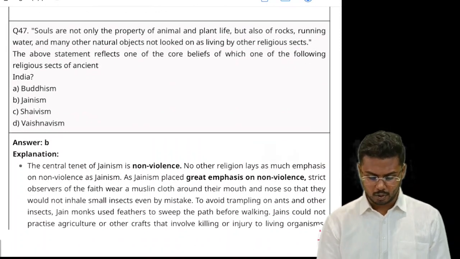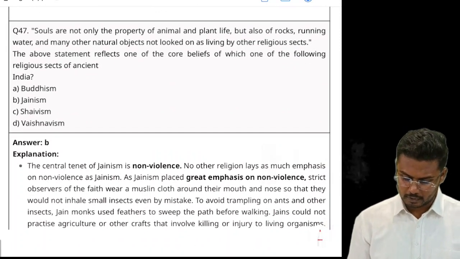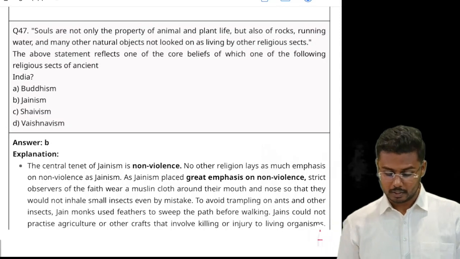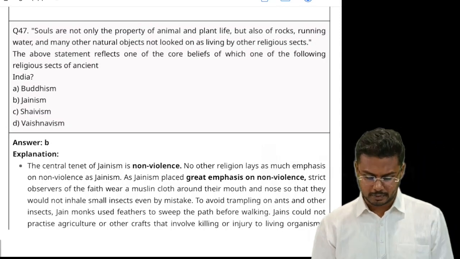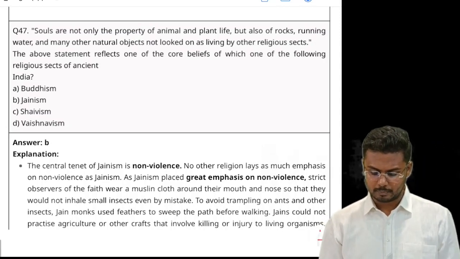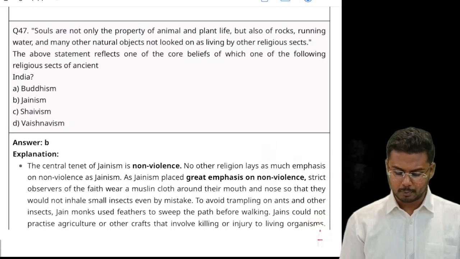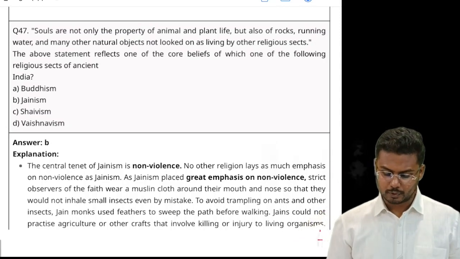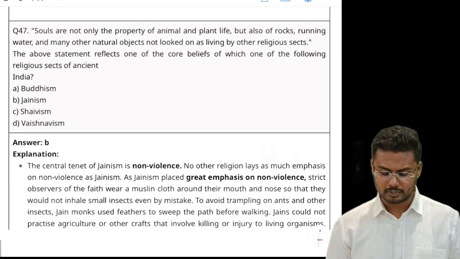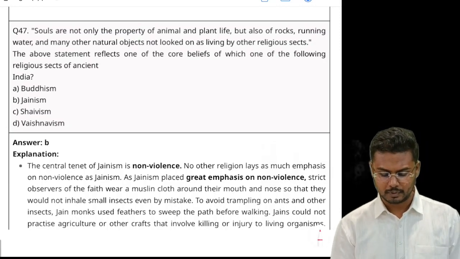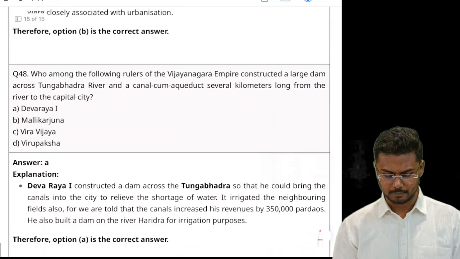Souls are not only the property of animal and plant life, but also of rocks, running water, and many other natural objects not looked on as living by other religious sects. The above statement reflects one of the core beliefs of which one of the following religious sects of ancient India? It's Jainism. It's a very easy question.